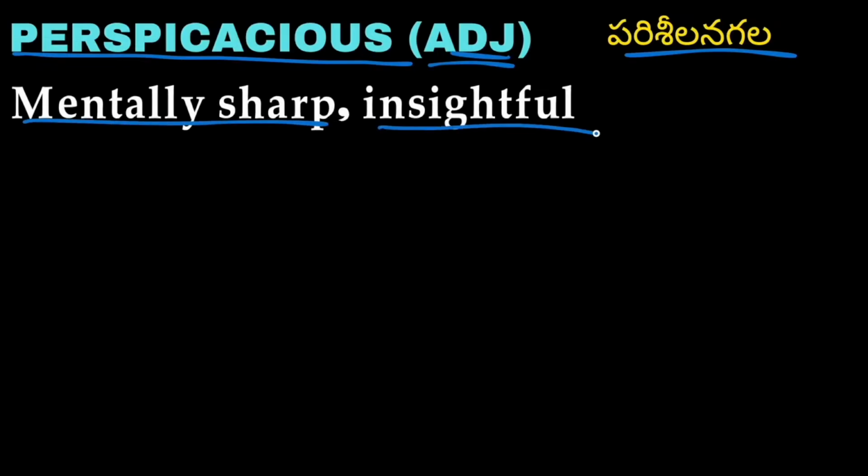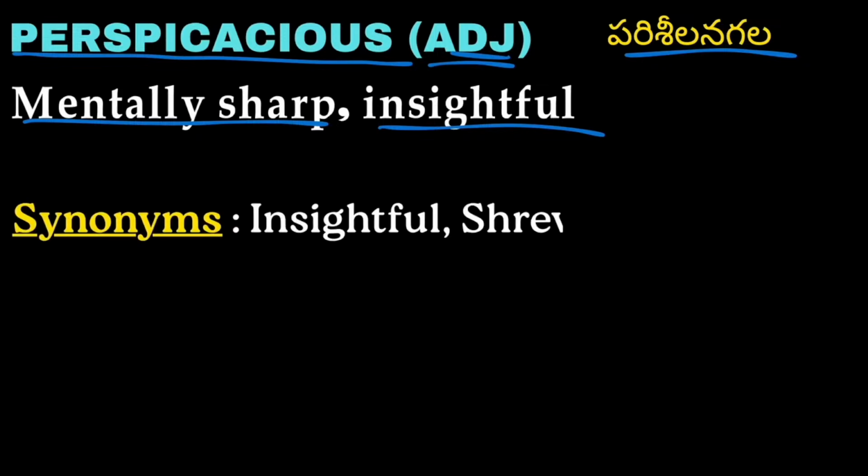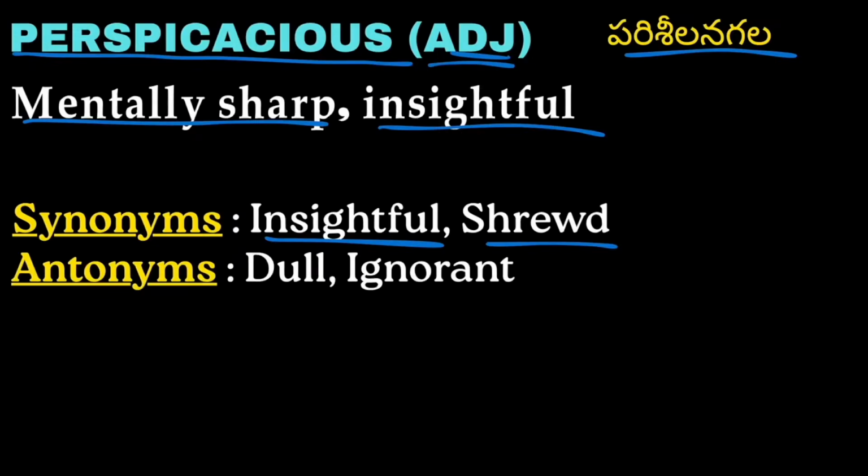Mentally sharp and insightful is called as perspicacious. Synonyms: insightful, shrewd. Antonyms: dull, ignorant.